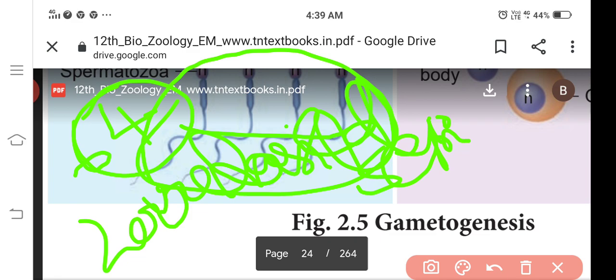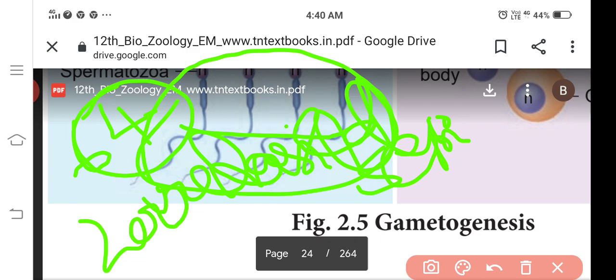Spermatogonia are present on the inner surface of the seminiferous tubules. Mitotic division takes place in the spermatogonia to form the primary spermatocyte. Both are diploid in nature.